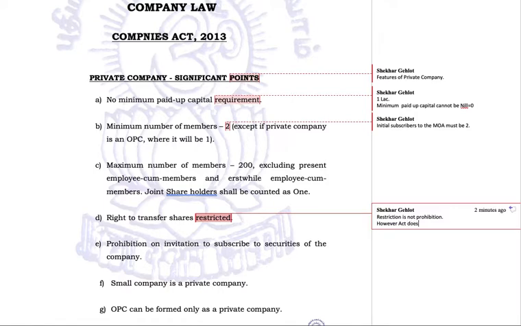However, the Act does not prescribe the restrictions. What kind of restrictions a company decides to have on the transfer of shares is left to the wisdom of the company only. The Act has not prescribed any such conditions. The Act does not say that you have to follow these conditions in order to allow the transfer of shares by one member to some other prospective member. It is left to the wisdom of the company. The company shall decide. And where will the company decide?